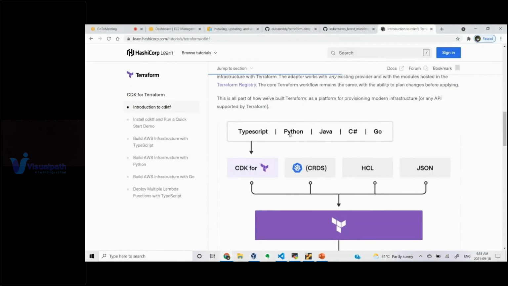If you use a specific language with that particular coding, you can contact your Terraform, and Terraform will spin up the infrastructure for you. If you want that particular flow, that is how to use it.